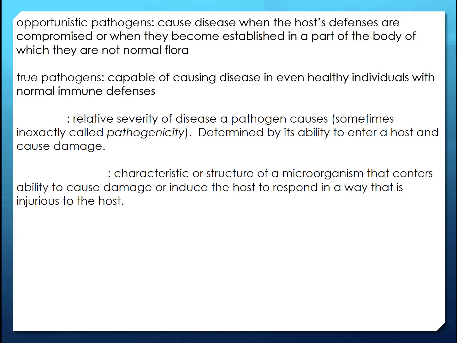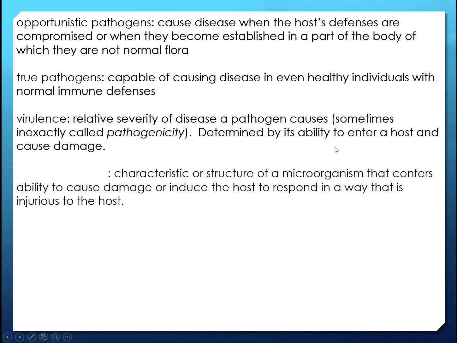All right, and so what is their, it's inexactly called pathogenicity. Pathogenicity is not really a word. What is the measure of just how nasty these bugs are, the relative severity of disease? Virulence, right?